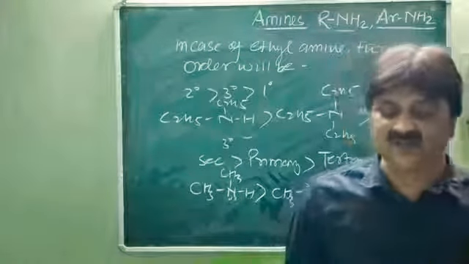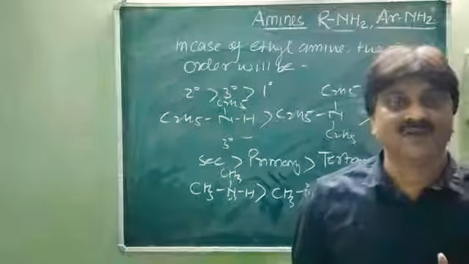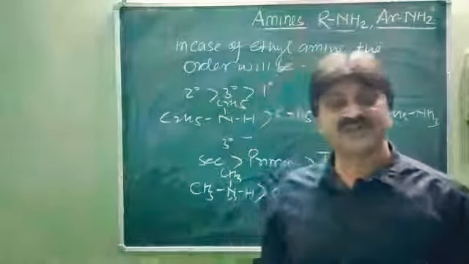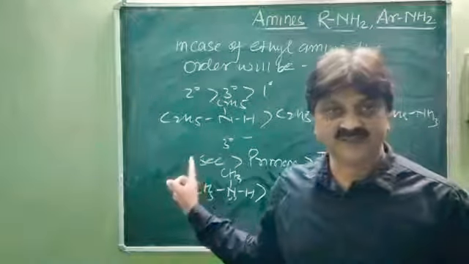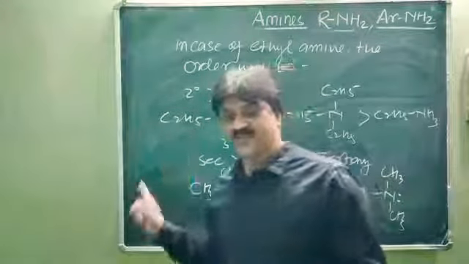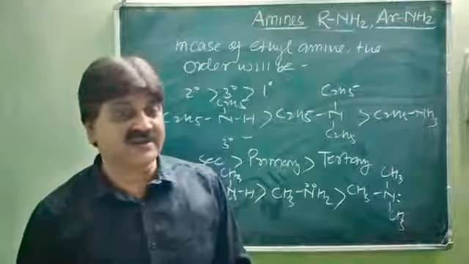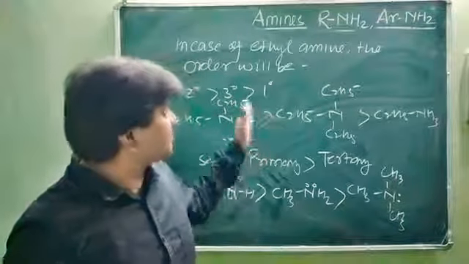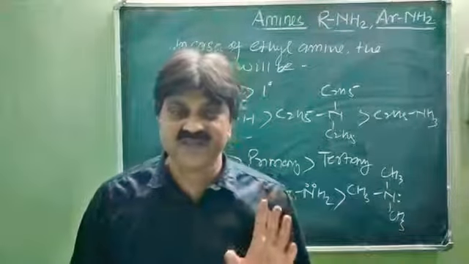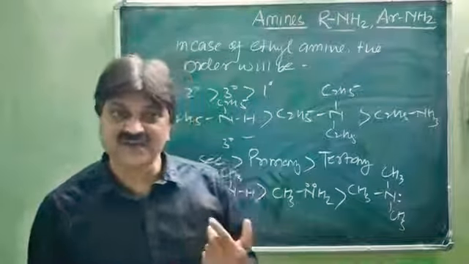The reason is that the ethyl group has a greater plus I effect as compared to the methyl group. Which will have the more plus I effect? Ethyl as compared to the methyl. So this is the reason in case of the ethylamines. Is it clear? However, the basicity of these amines can be explained on three factors. The factors affecting the basic character, or the basic strength, are: first, plus I effect, then steric hindrance, and the solvation energy.